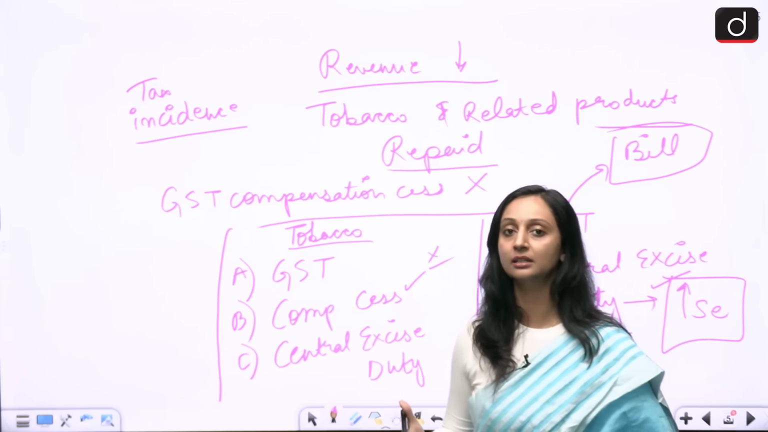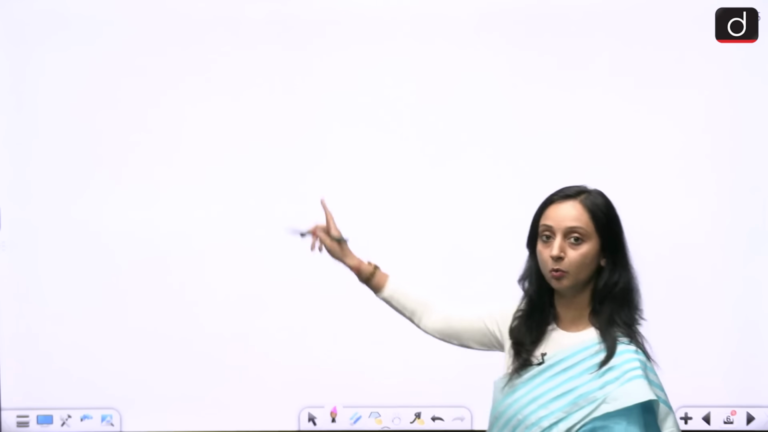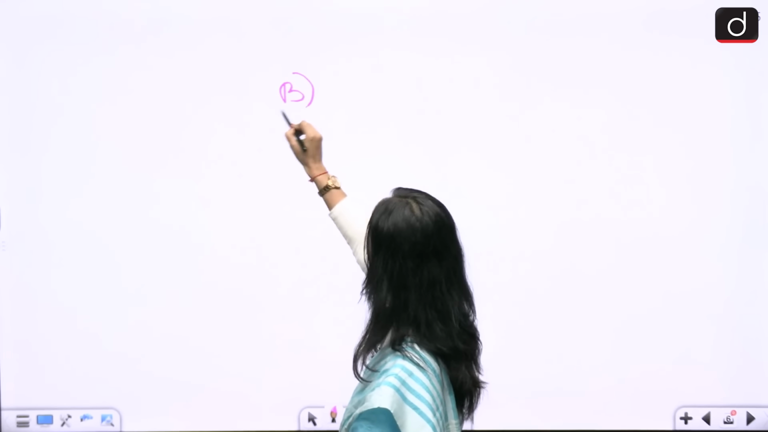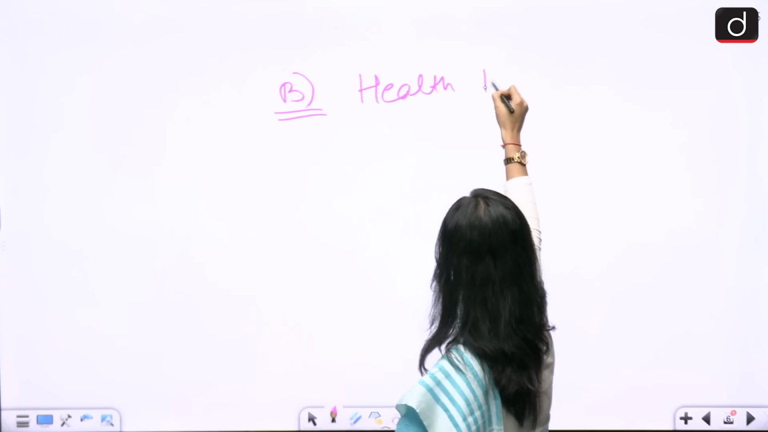And what actually is the need to increase the tax over here? I told you that the government wants to keep the tax incidence the same, because this is a health hazard.